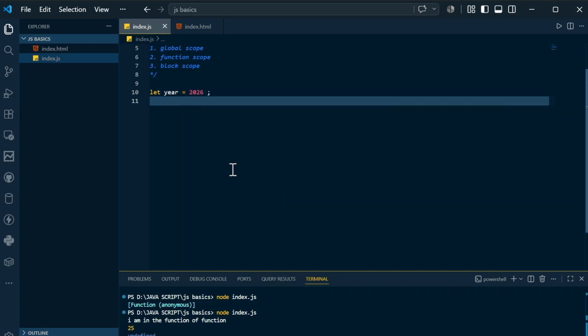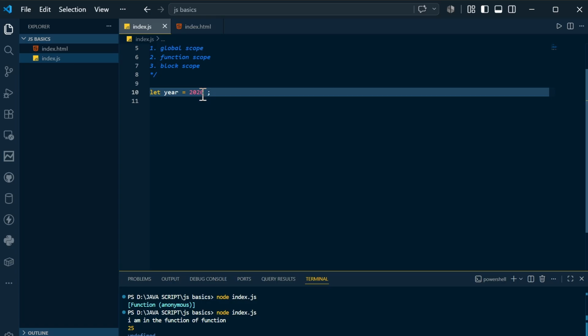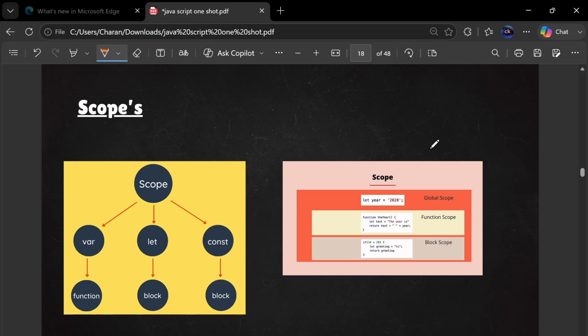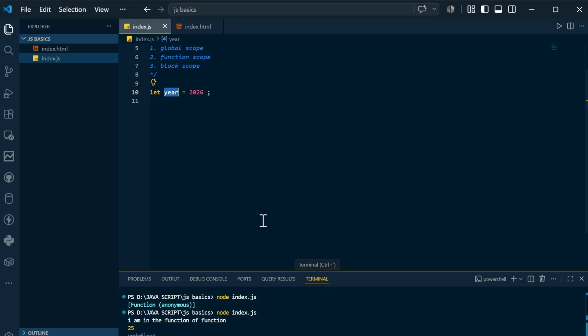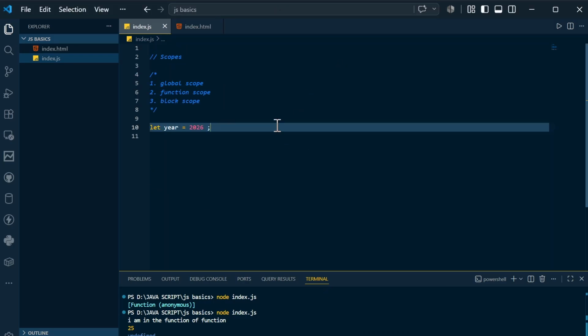Wherever you want to access this year, it can be accessed, whether in the function scope or in the block scope. By default the global scope has the highest priority, so you can access global scope variables wherever you want, even in the block scope as well. I have declared this year in the global scope, just in the file.